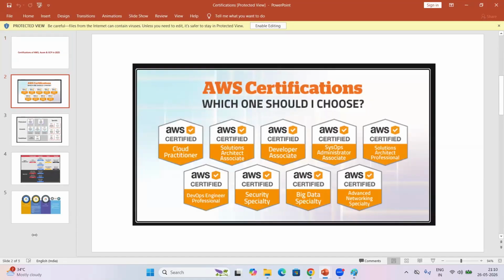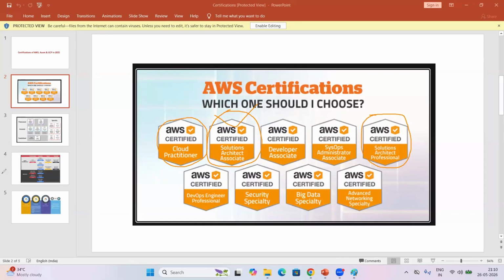Cloud Practitioner is a basic level. The second one is associate level, which is very, very important. Professional is for architects, they write these exams. Different certifications are available, nothing to worry about. This is very important.